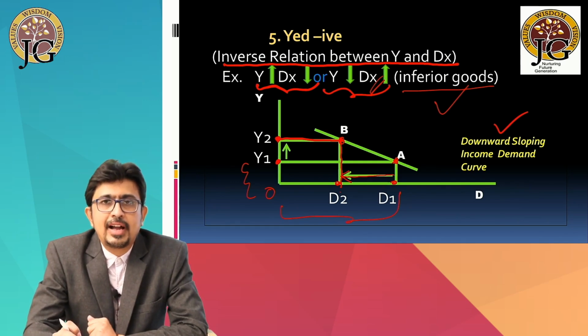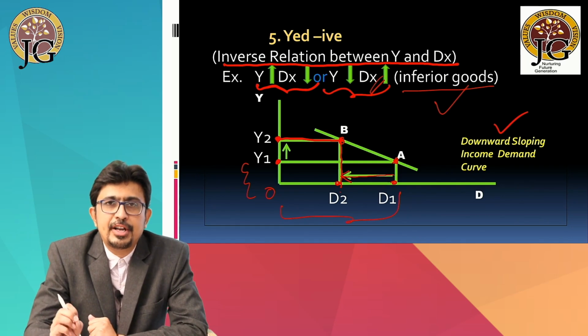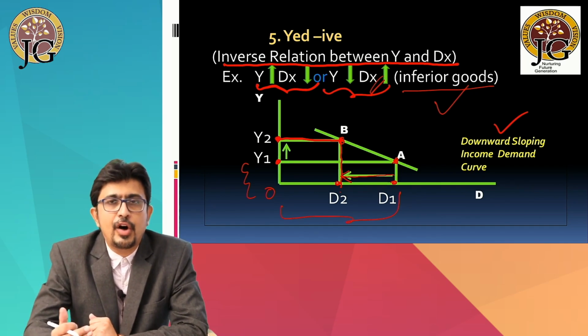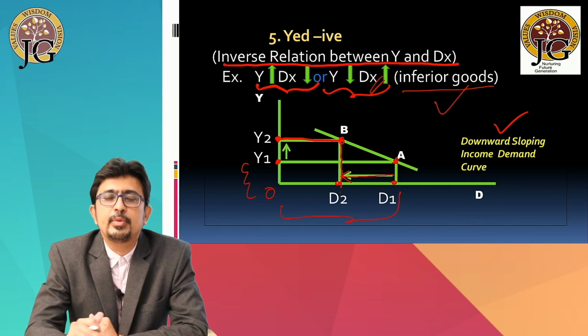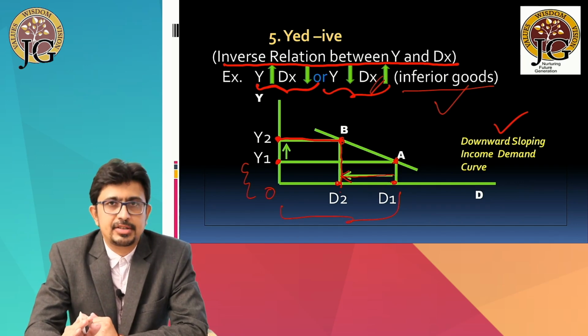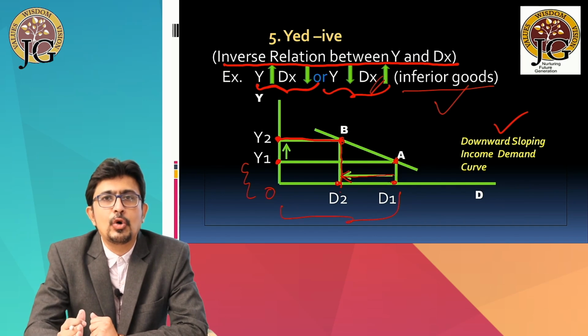So just remember that the income elasticity of demand is negative in case of inferior goods, and in case of inferior goods, income and demand are inversely related. With the increase in income, the demand falls, which gives us a negatively sloped income demand curve. So these are the 5 different types of income elasticities: greater than 1, less than 1, equal to 1, 0, and finally it is negative.